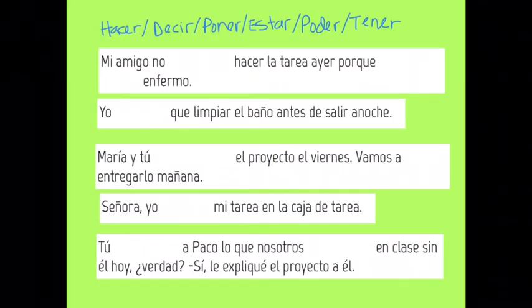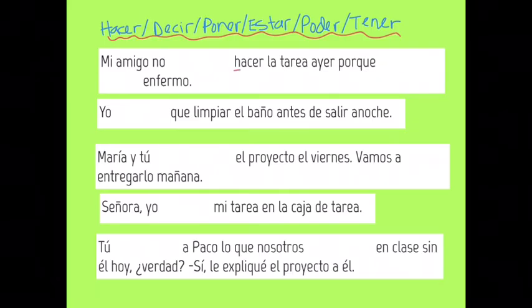Okay, so let's take a look at these sample fill-ins. And the verbs we can choose from are up here at the top. So we've got HACER, DECIR, PONER, ESTAR, PODER, and TENER. Mi amigo no hacer la tarea ayer. So my friend didn't blank to do the homework yesterday.